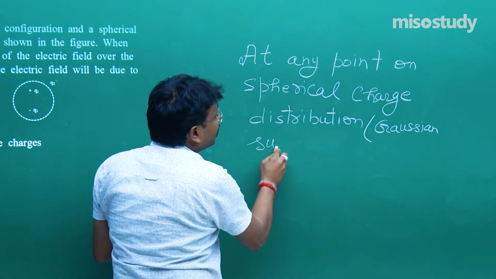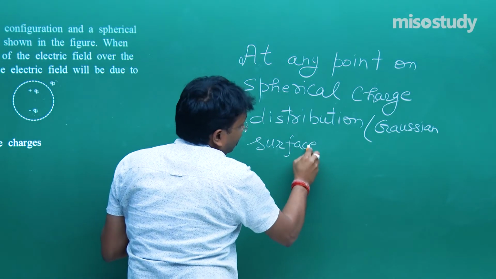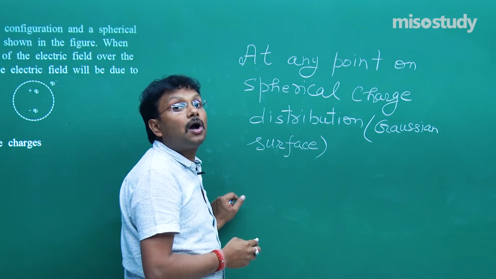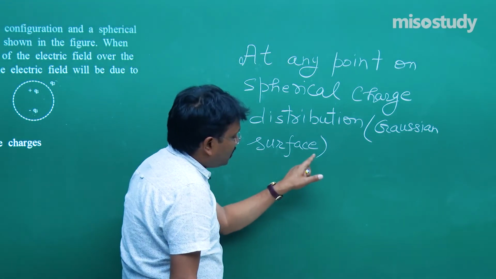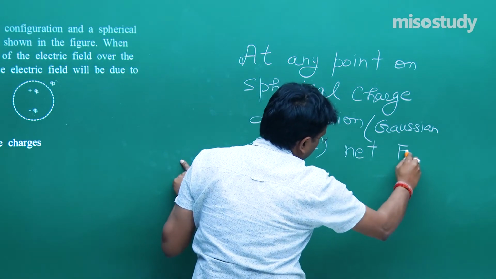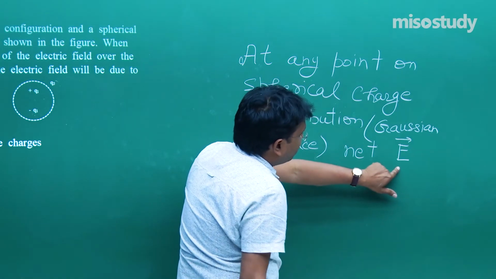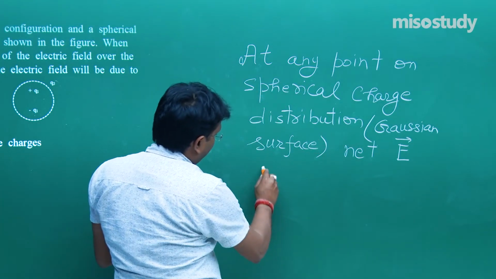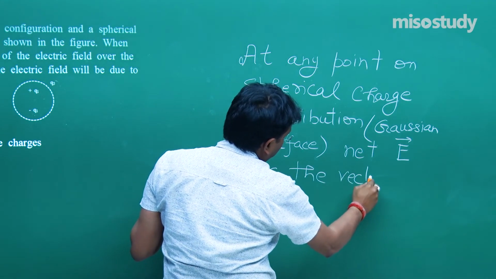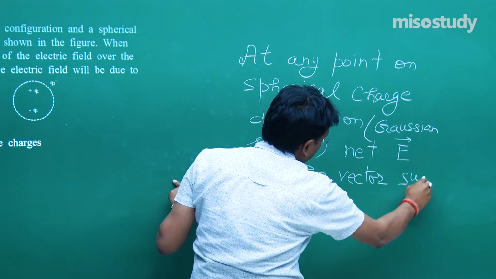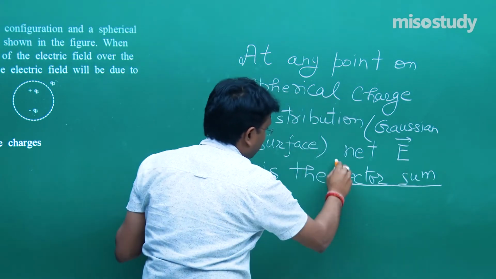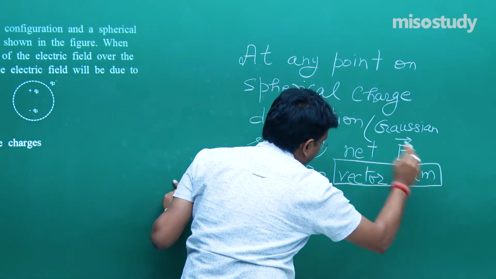And if anyone is feeling this solution slightly difficult, my honest request to all those students, please revise the Gauss law video. Fine. Gaussian surface, net electric field, rather than writing that long sentence, I am simply mentioning the term vector sum. Fine, this point I was not supposed to write down because that is so simple.